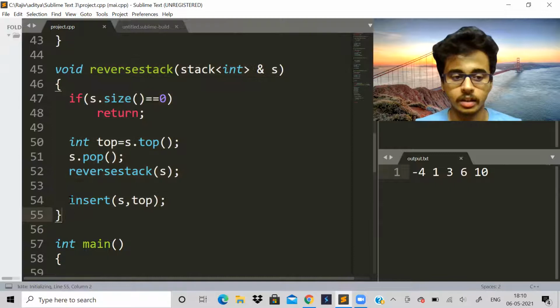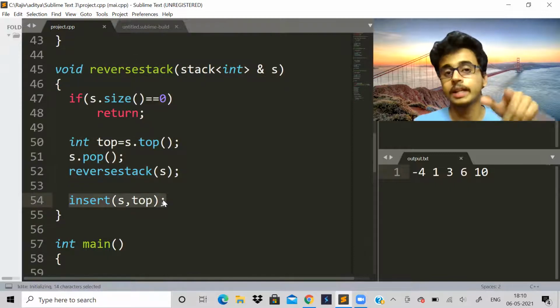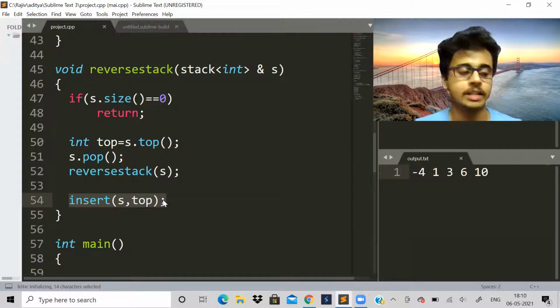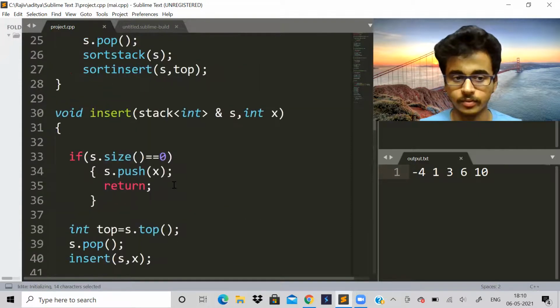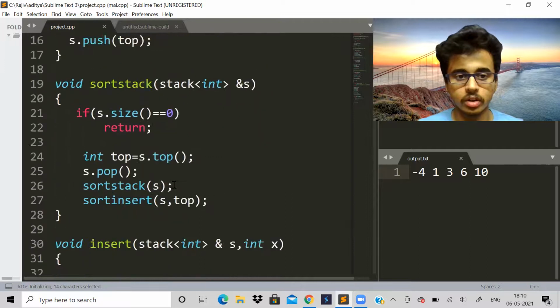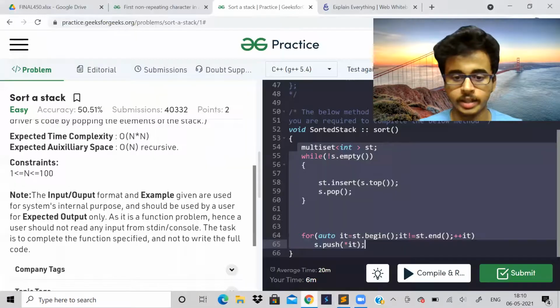If you write only this much of the code, you will get the same stack. Instead of this statement, I think I had written s dot push top. If you write s dot push top instead of this statement, then there is no use. Why is this statement important? So let us see that. Okay, I'll take an example now.